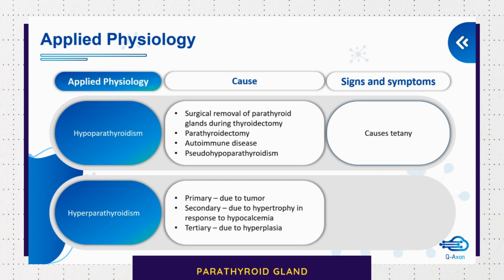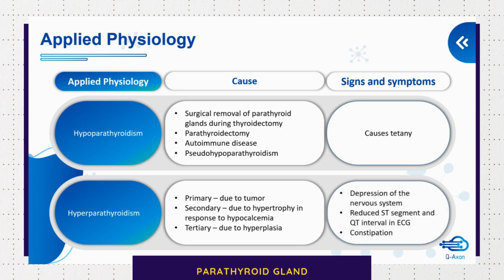Hyperparathyroidism can be due to a tumor. In that case, it is said to be a primary hyperparathyroidism. It can be secondary due to hypertrophy in response to hypocalcemia, or tertiary due to hyperplasia. The signs and symptoms include depression of the nervous system, reduced ST segment and QT interval in ECG, and constipation.